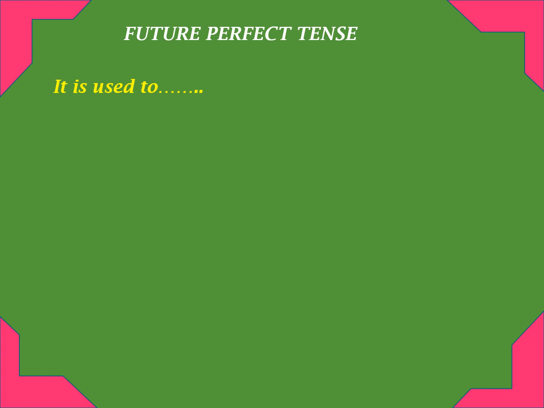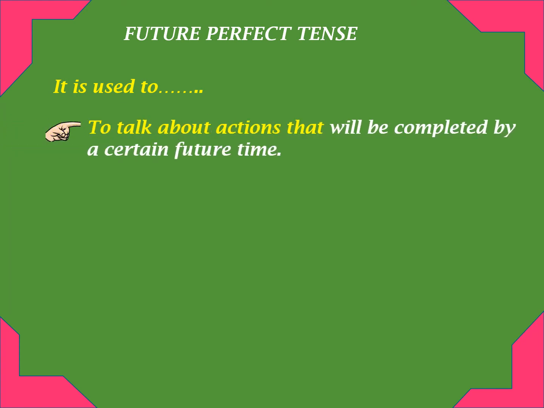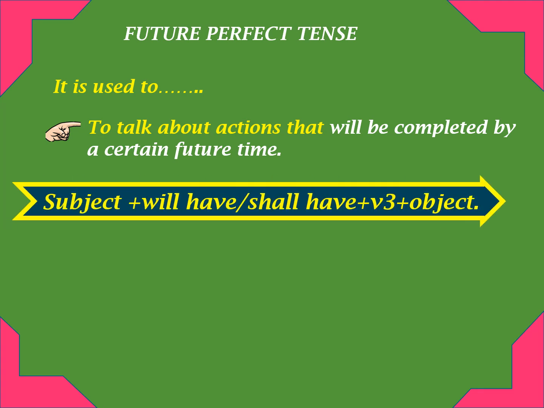Now let's see the details of future perfect tense. It is used to talk about actions that will be completed by a certain future time. The structure of a future perfect tense is subject, will have or shall have, plus V3, that is past participle of the verb, and object.